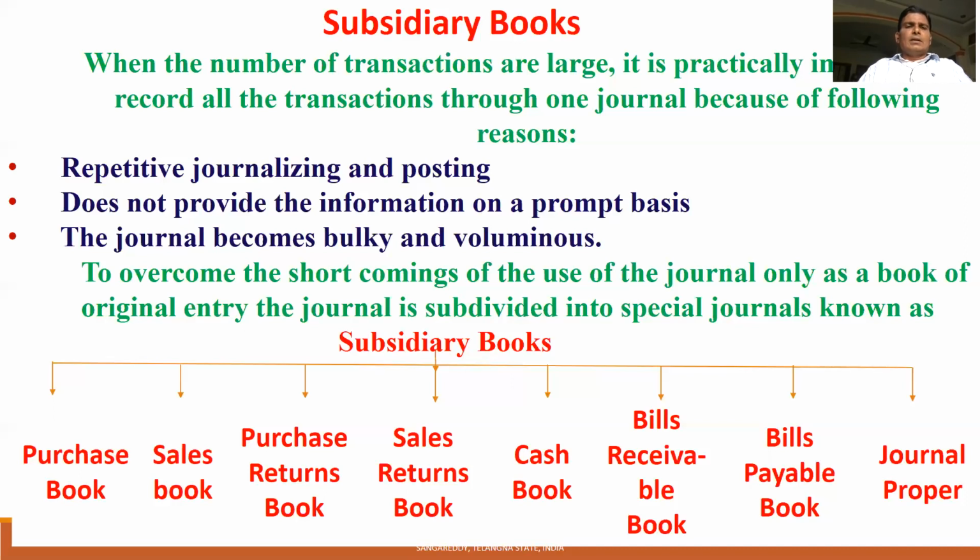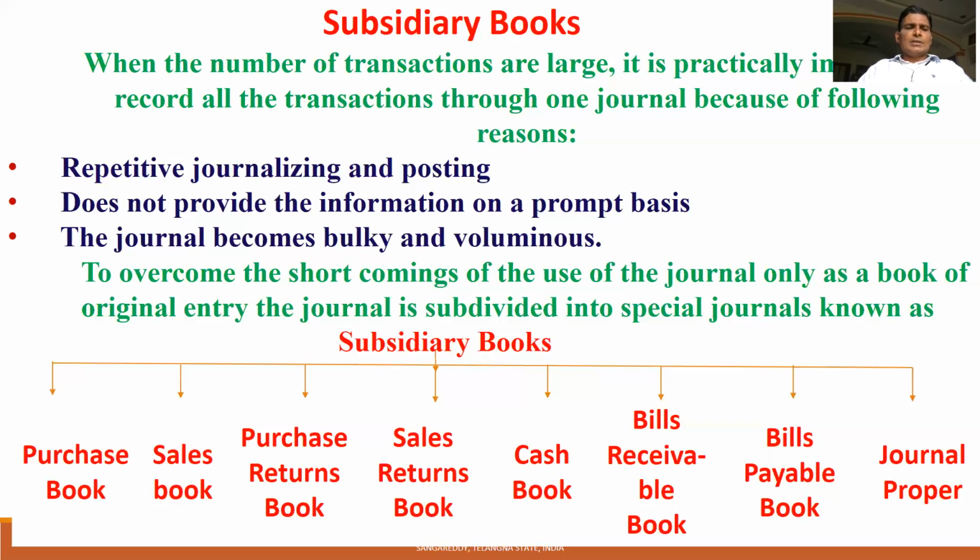That's why the journal is divided into 8 subsidiary books: purchase book, sales book, purchase returns book, and sales returns book. These 4 are goods journals. We have 4 goods journals.